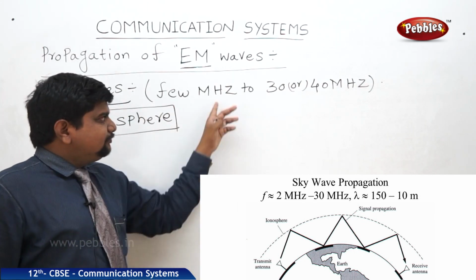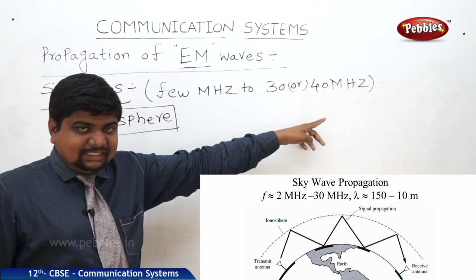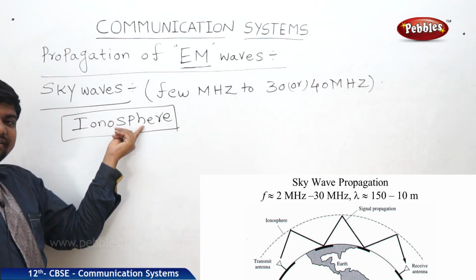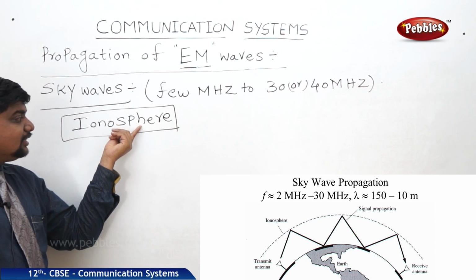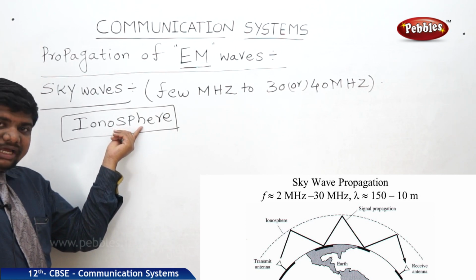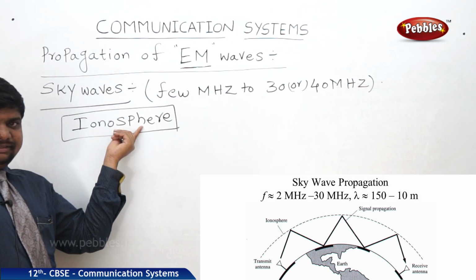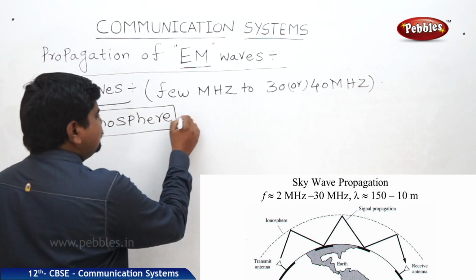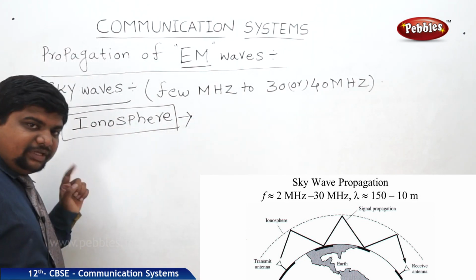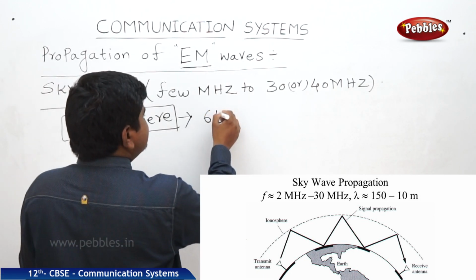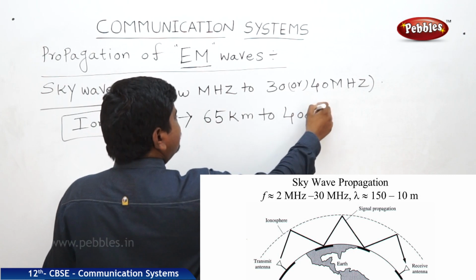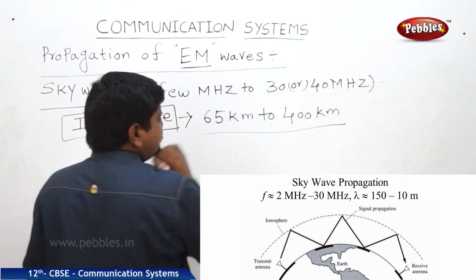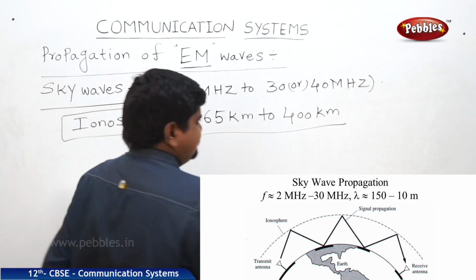If the frequency is from a few megahertz to 30 or 40 megahertz, the transmission or radiation is possible through the ionosphere. This ionosphere contains many ions which are ionized, and it is located from 65 kilometers to 400 or 450 kilometers above the Earth's surface.